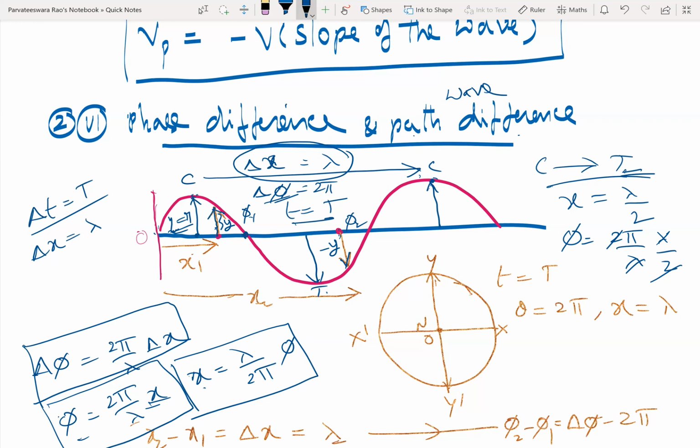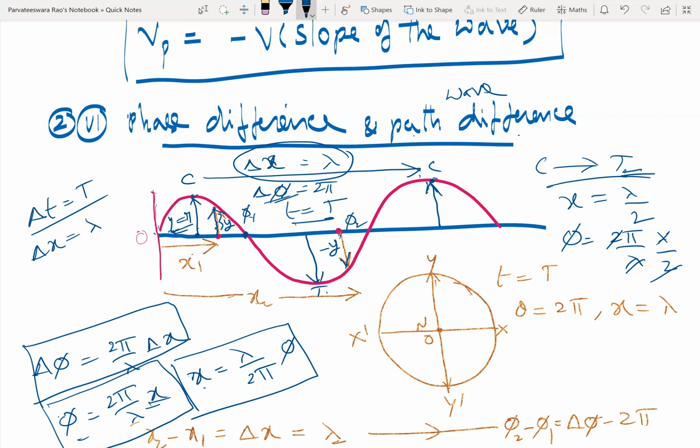So in a time interval equal to the time period, from the instant a crest is formed, after a time equal to the time period, another crest will be formed in the wave motion. Because this disturbance created by my vibrating tongue is making all the particles vibrate. So if a particle near my tongue is at a crest, then at a distance equal to wavelength and after a time equal to the time period, another crest is formed in front of me. Have you understood?